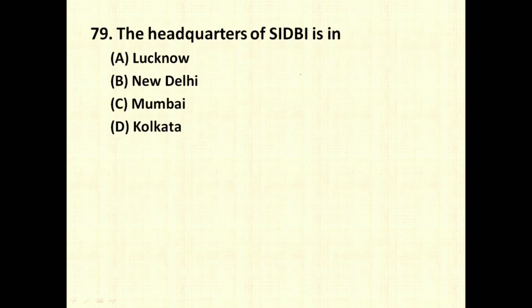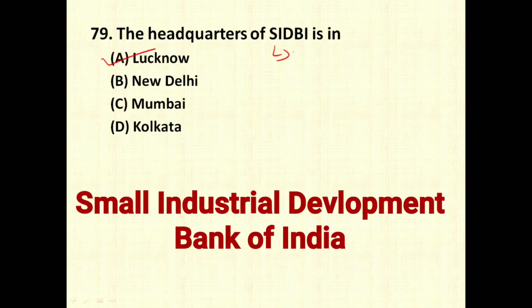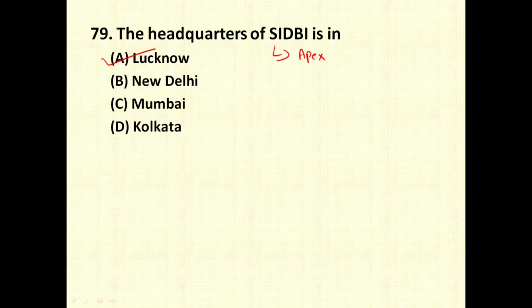The headquarters of SIDBI is in Lucknow, New Delhi, Mumbai, Calcutta. So SIDBI headquarters is in Lucknow. SIDBI stands for Small Industrial Development Bank of India, which is an apex bank to provide loans or financial assistance to small scale industries. It provides loans to MSMEs, which stands for micro, small and medium enterprises, and it was established on 2nd April 1990, and it is one of the most important institutions in our country.